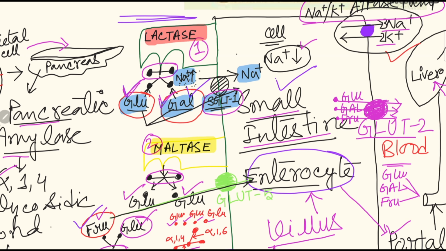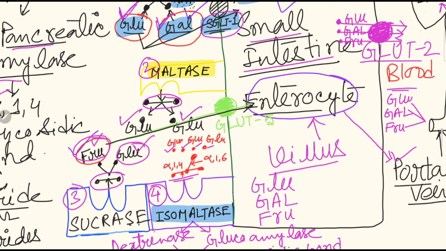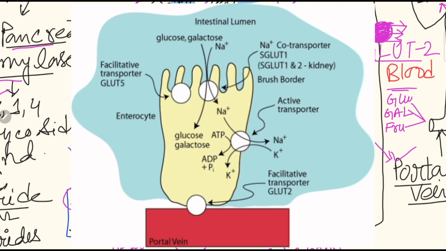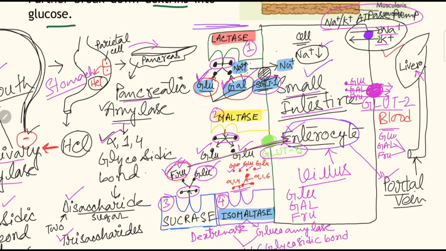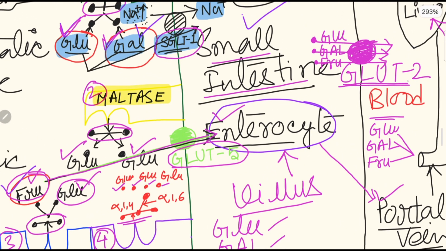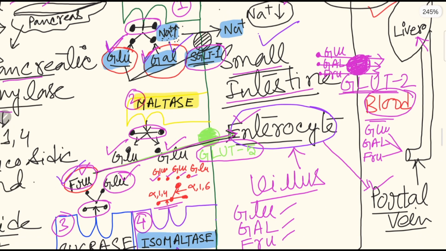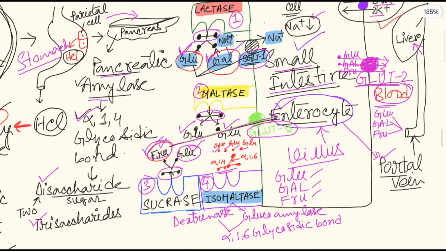Okay, next, fructose is very special. For fructose we need a separate pathway, a separate private car, that is GLUT5. So fructose only passes through GLUT5 into the enterocyte. And the last thing, after reaching the enterocyte, glucose, galactose, and fructose, all 3 will pass through GLUT2 to reach the blood. And from the blood they are taken up by the portal vein and sent to the liver for utilization and energy production. Okay, hope you understand these things well.